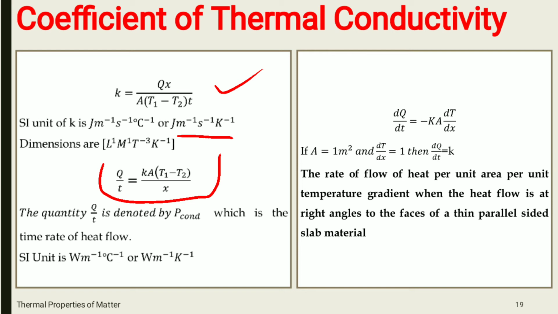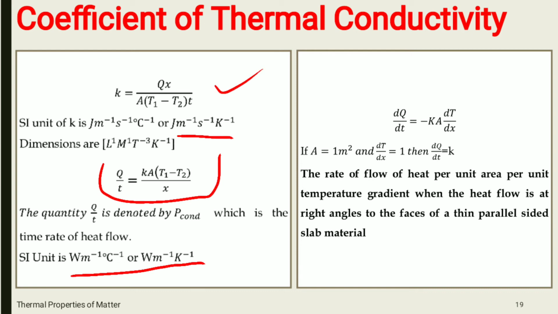That means heat is flowing from the hot face of the cube to the cold face in how much time; that is the time rate of heat flow. The SI unit of this is watt per meter degree Celsius or watt per meter Kelvin.